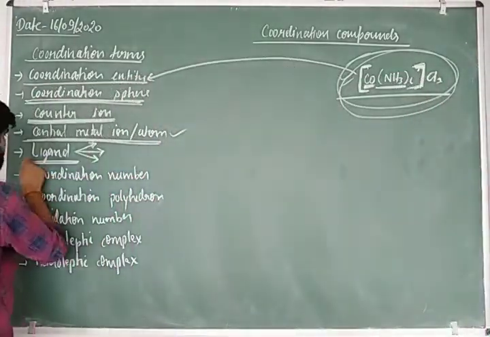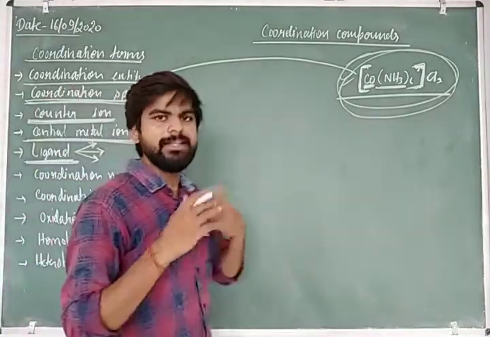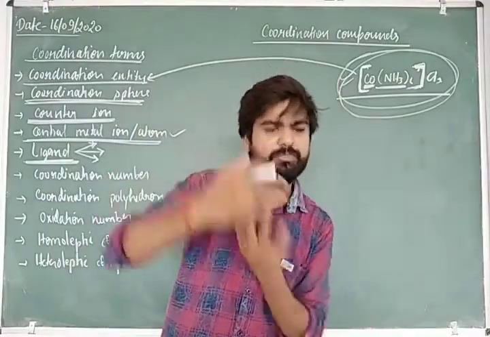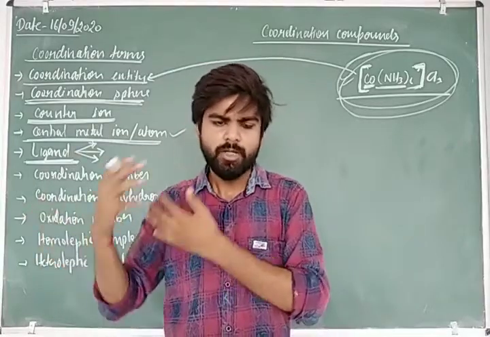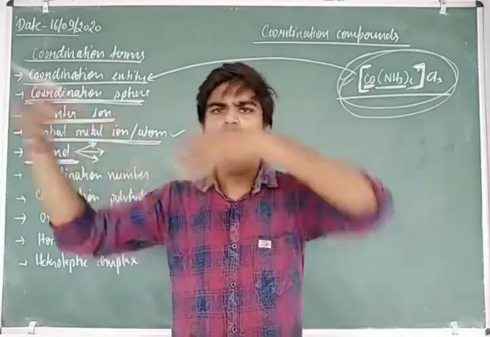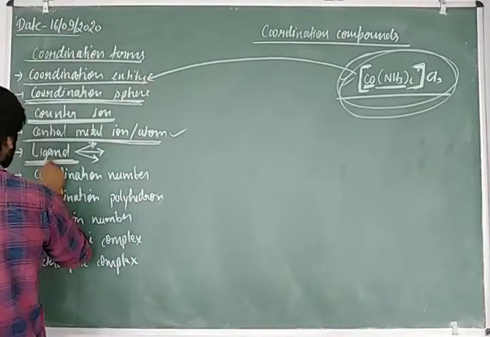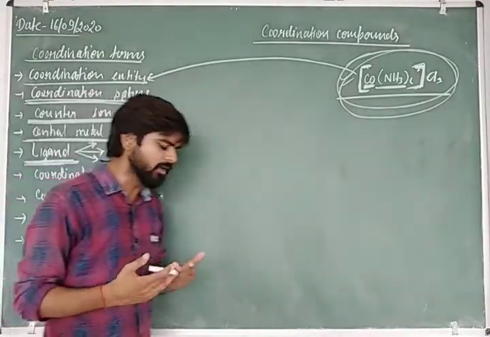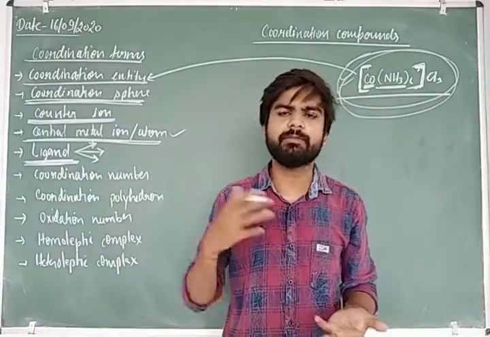First of all, what is the ligand? Ligands are those molecules or ions. Listen carefully. Ligands are those molecules or ions which give the pair of electrons, simply lone pair of electrons, to the central metal ion for the coordination with themselves. So simply, ligands are those molecules or ions which give the pair of electrons. This pair of electrons may be 2 or more than 2, depending on the type of the ligand.